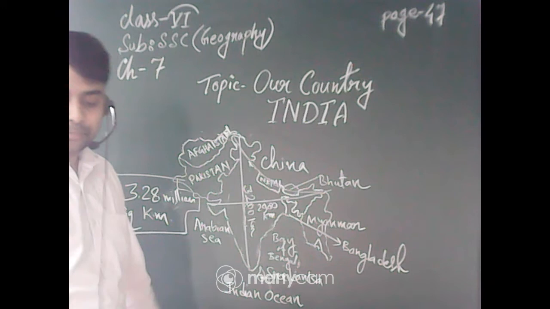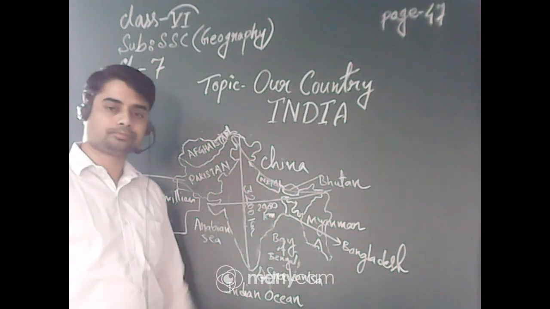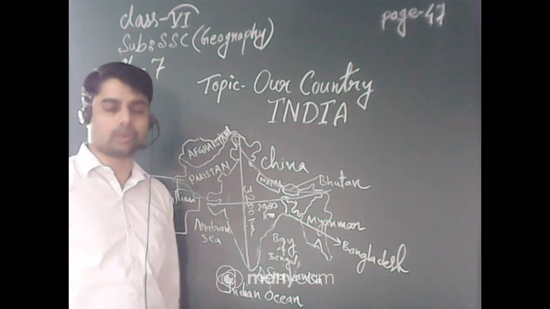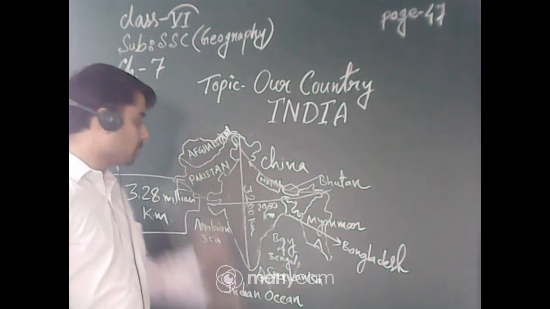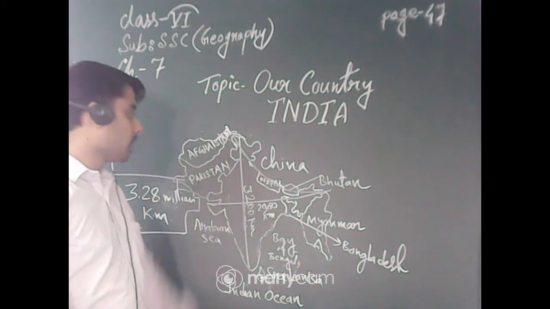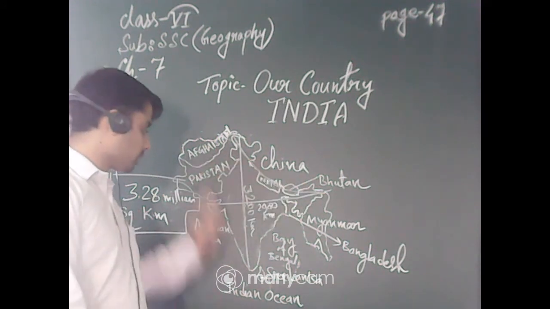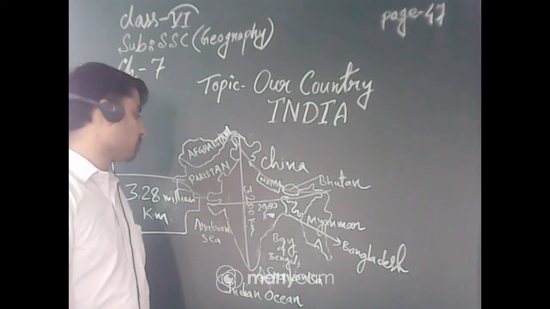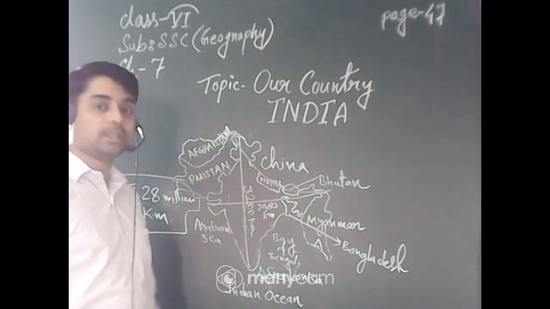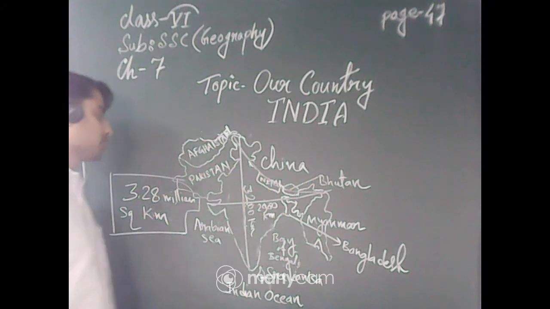India also has different geographical variations, such as lofty mountains like the Himalayas in the northern portion, the Vindhya in the middle portion, and the Eastern Ghats and Western Ghats along the coastal regions. Aravalli and Satpura mountains are also present here.